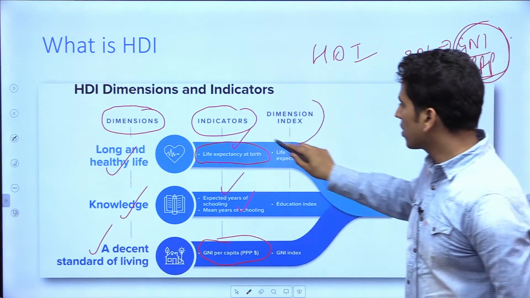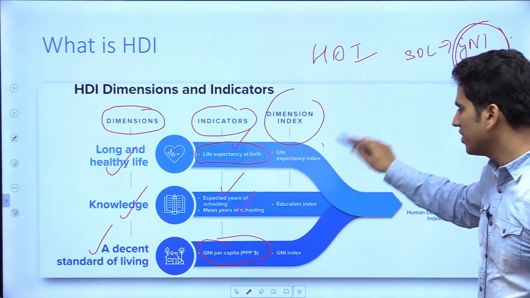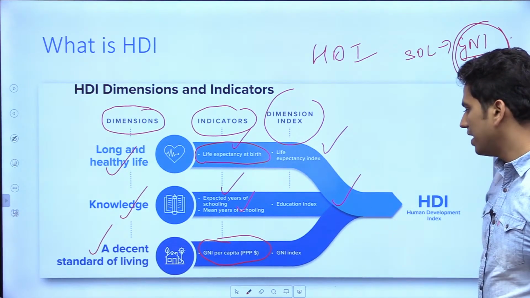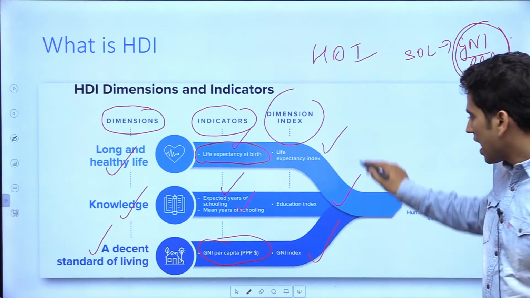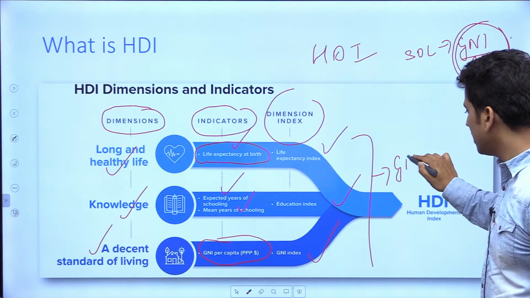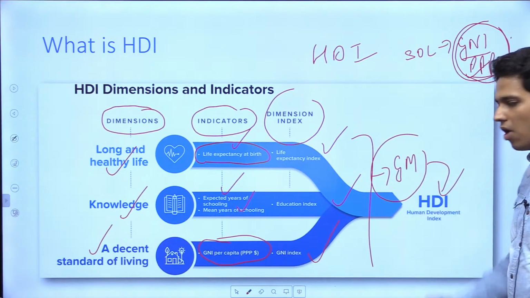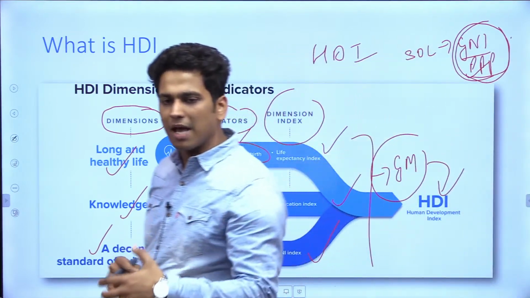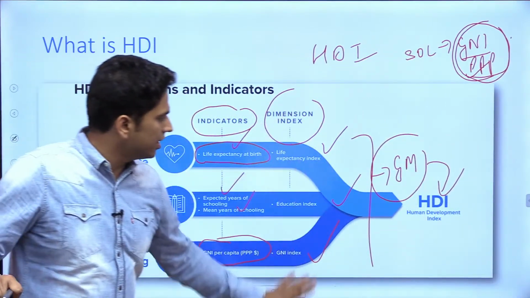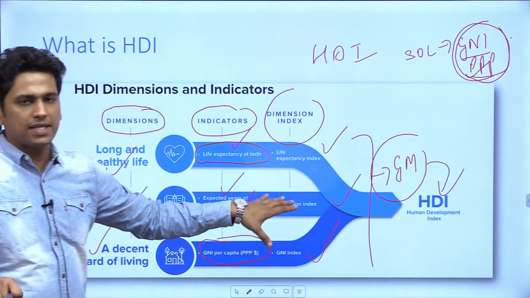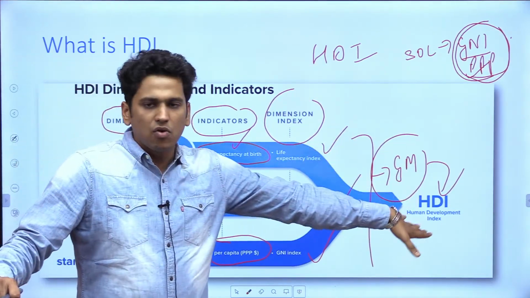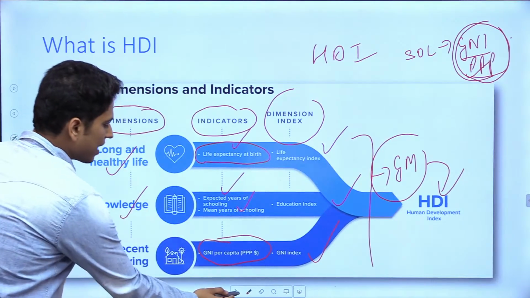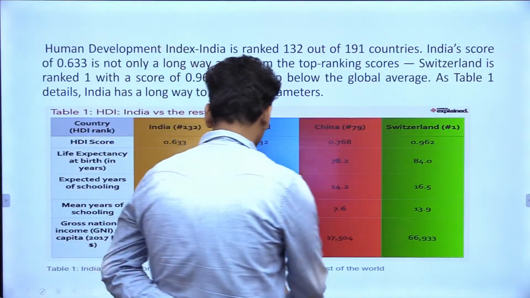So, we come across 3 indices from this: life expectancy index, education index, and GNI index. And when we calculate their geometric mean, we get the value of HDI. This is the concept of HDI. There are 3 dimensions, 4 indicators, 3 indices, and the geometric mean of these indices leads us to the value of HDI. Now, we will try to look at some figures.